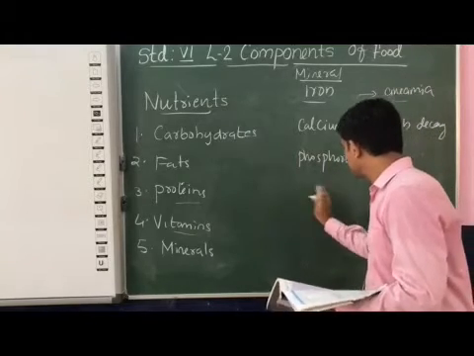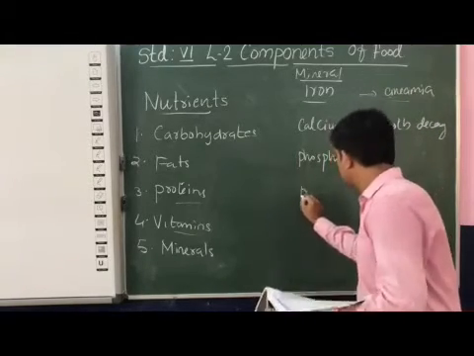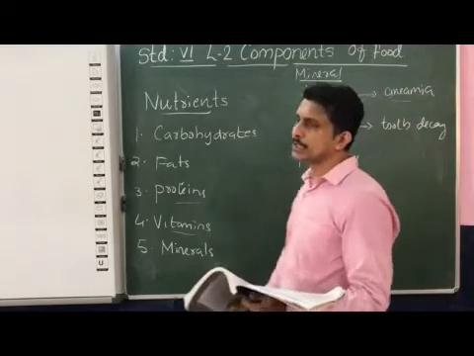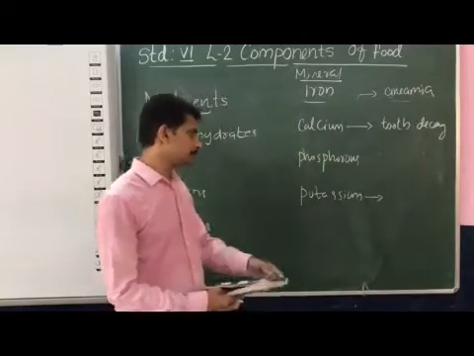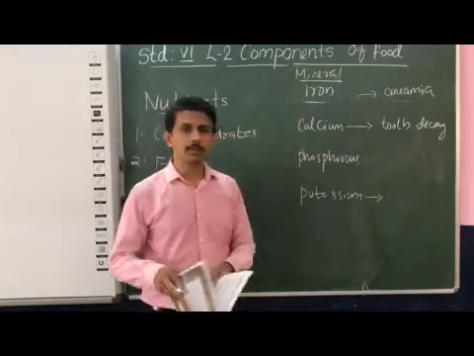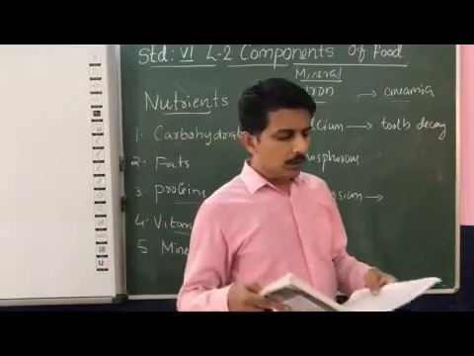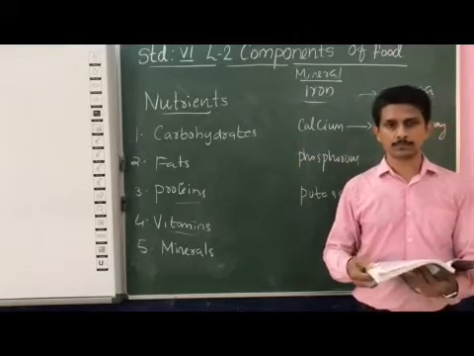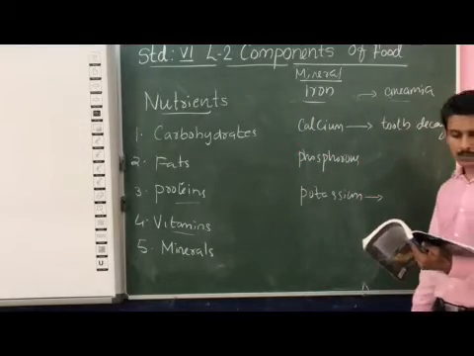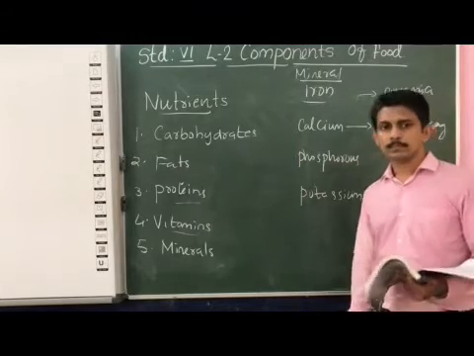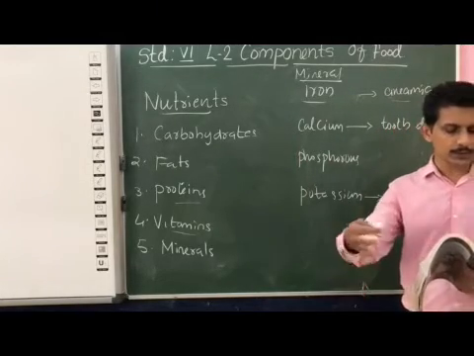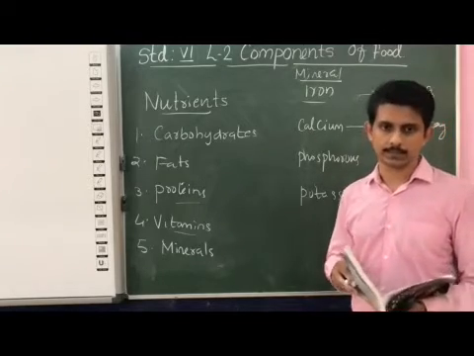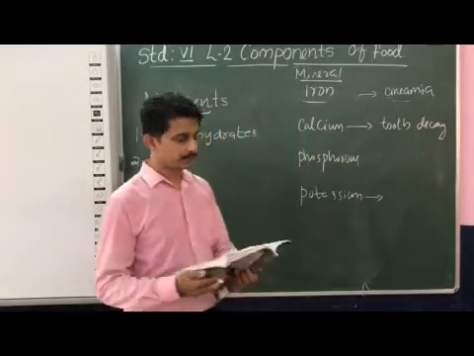After that we are discussing potassium. Potassium is another type of mineral which is needed by our body. Green and yellow vegetables are the rich sources of potassium. And the lack of potassium in our food leads to muscle weakness.